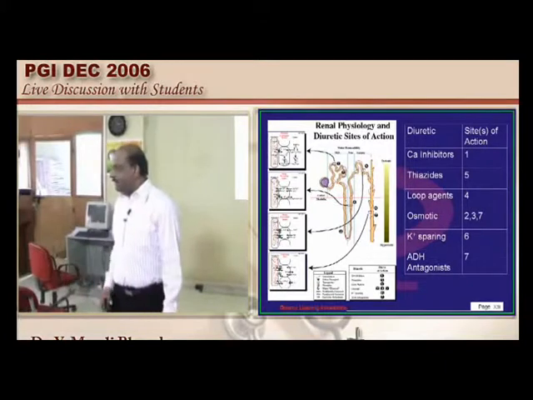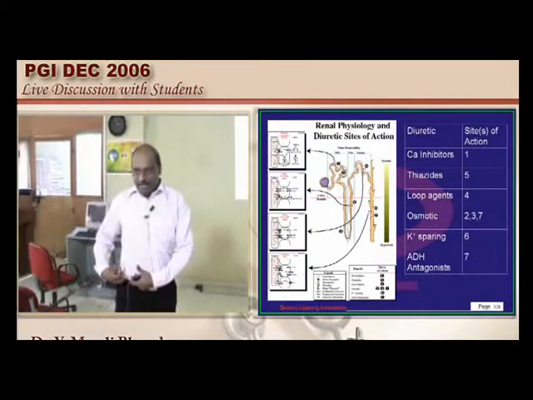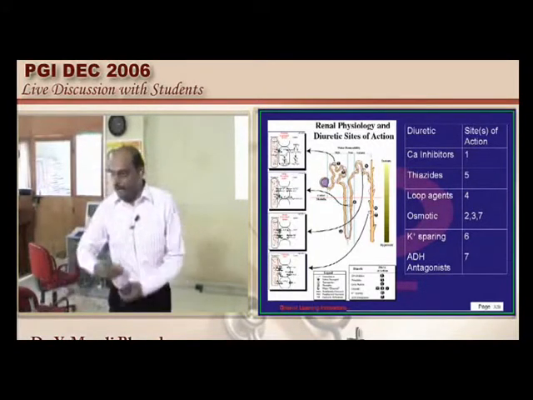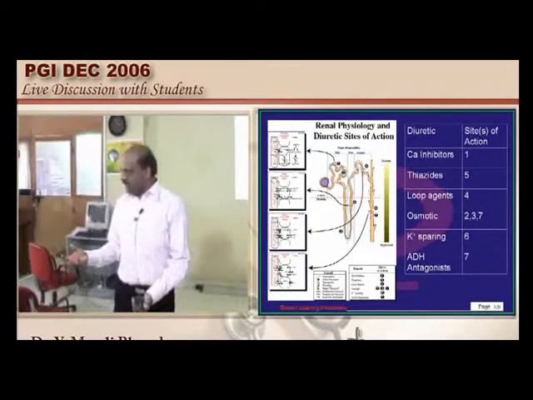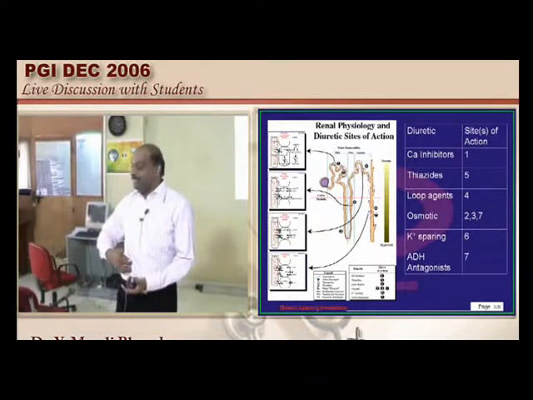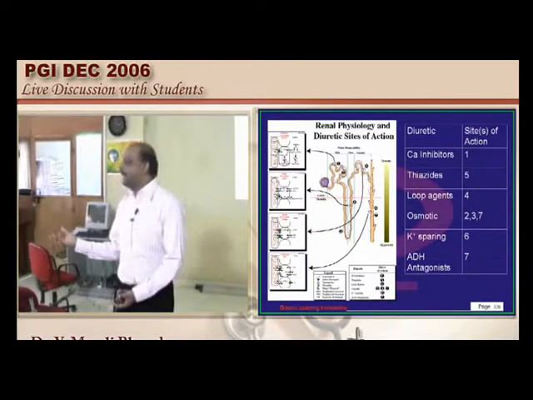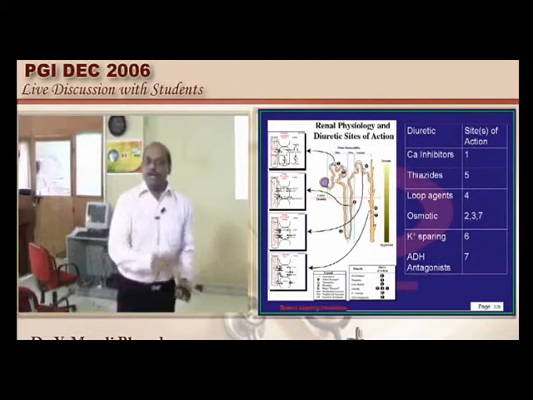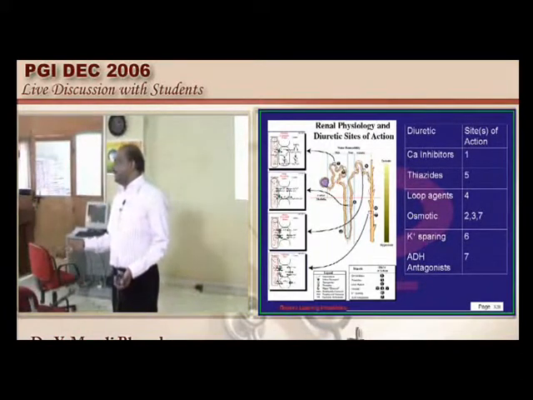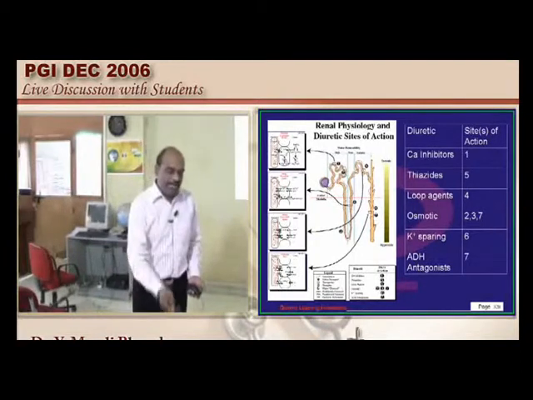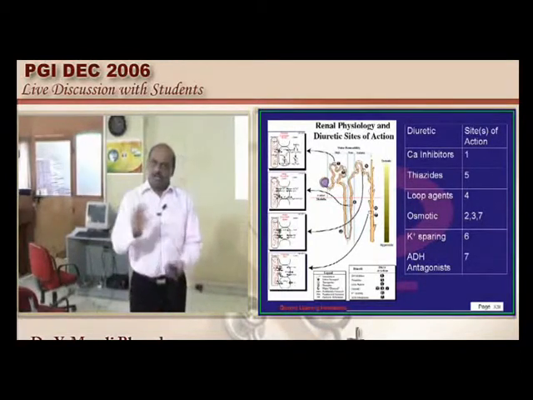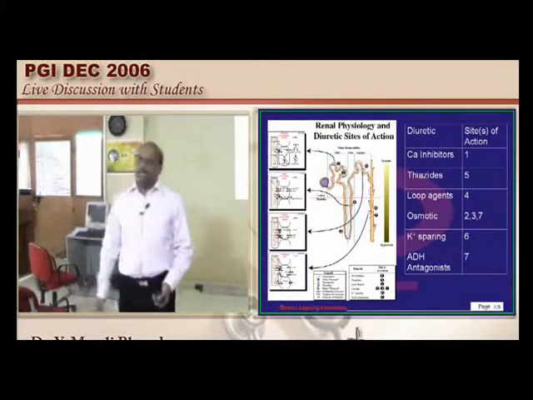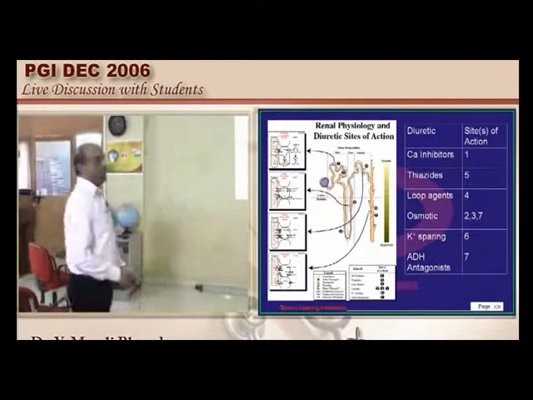Carbonic anhydrase inhibitor, if you give, what will happen? It will prevent carbonic anhydrase from bicarbonate reabsorption. So bicarbonate is lost into urine, leading to bicarbonaturia, which is similar to proximal RTA. Hence it is a normal anion gap metabolic acidosis. It can't be a high anion gap metabolic acidosis. It leads to high anion gap metabolic acidosis only if lactic acid, ketone acid, or uremic acid, any of the acids, is excessively accumulating in the body. That is what we have to basically remember.